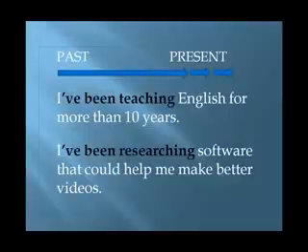In both examples, we have an action that began in the past and continues to the present. Both actions are incomplete. But in the first, we have that added emphasis on duration. I'm telling you how long it's been. In the second, we're simply saying that this action is not yet finished.